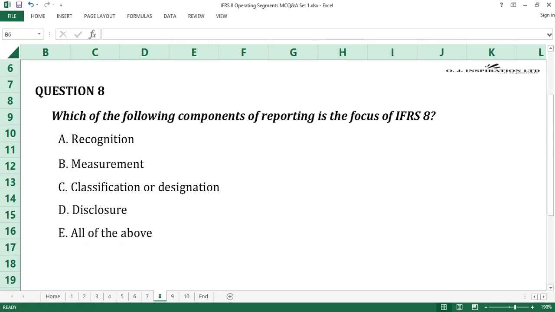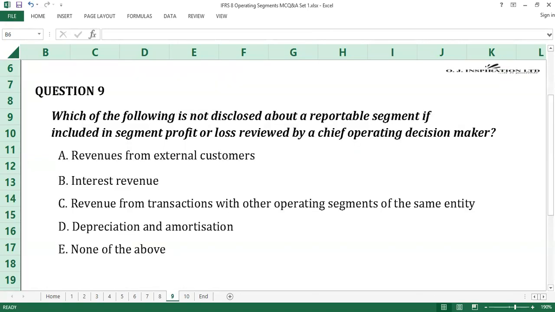Time up. Question number 9. Which of the following is not disclosed about a reportable segment if included in segment profit or loss reviewed by a chief operating decision maker? A. Revenues from external customers. B. Interest revenue. C. Revenue from transactions with other operating segments of the same entity. D. Depreciation and amortization.